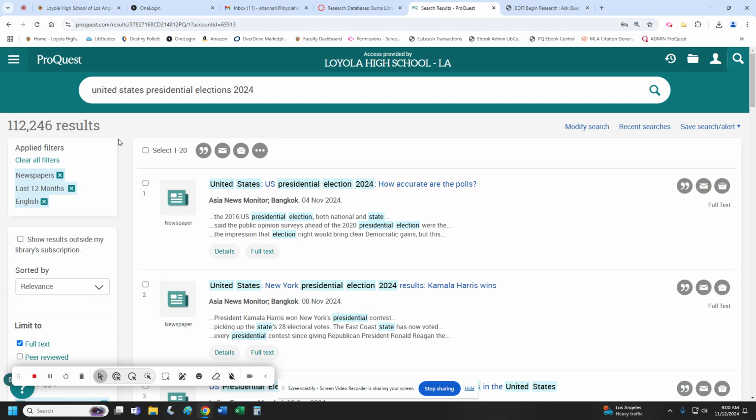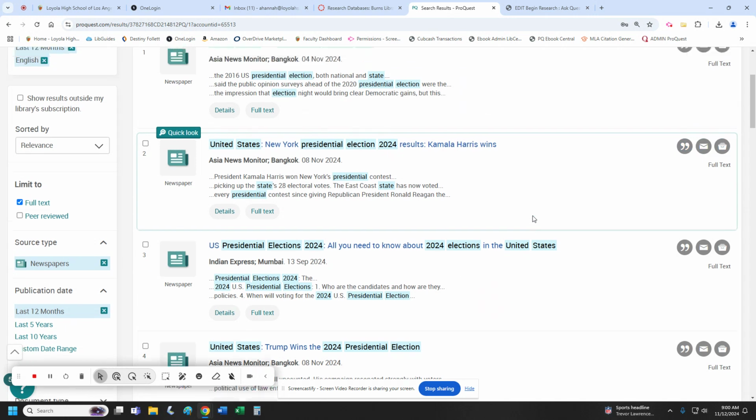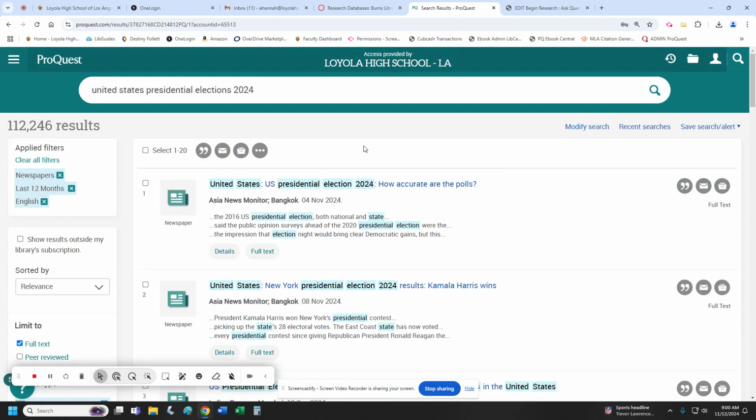Okay, so that brought it down quite a bit. So these are all of our filters that we have. All right now. Okay, so what we have here, we can go through and look. You don't want to look at each and every one. Just go by the headlines and see if they interest you. Okay, how accurate are the polls? That will be very interesting. That is always a topic, no matter what year of elections that we're researching.